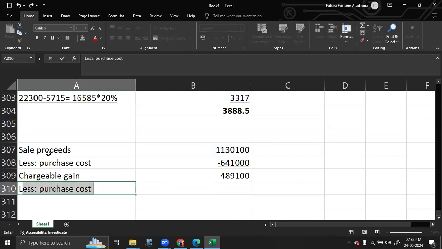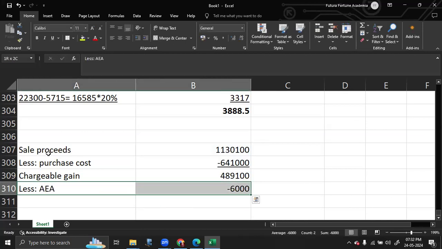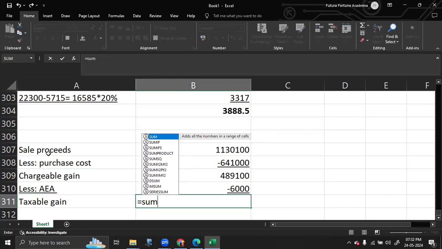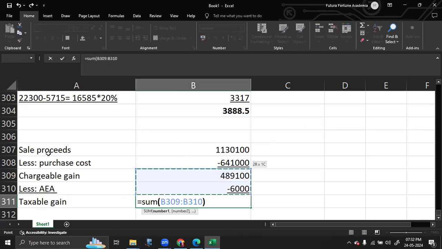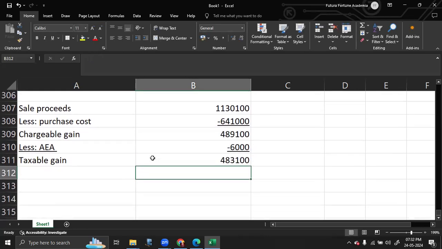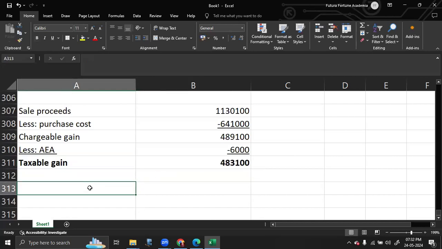You're not done here. You have to deduct AEA as well, which is equal to 6,000. Again, remember, those of you doing self-study or research, your AEA has reduced from 12,300 to 6,000. So your taxable gain is equal to 483,100.